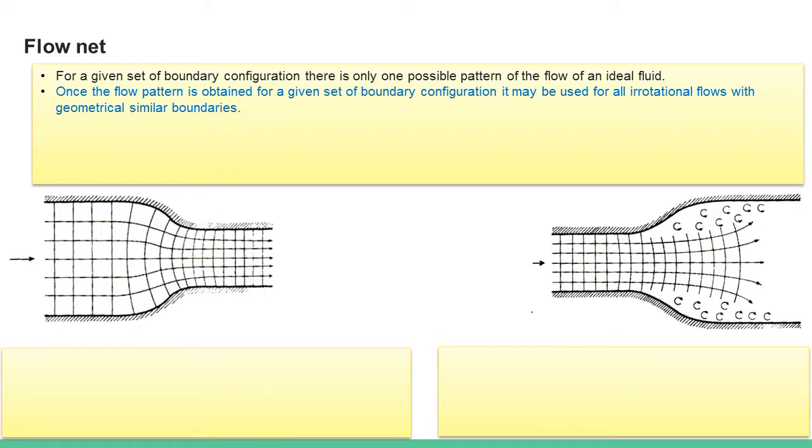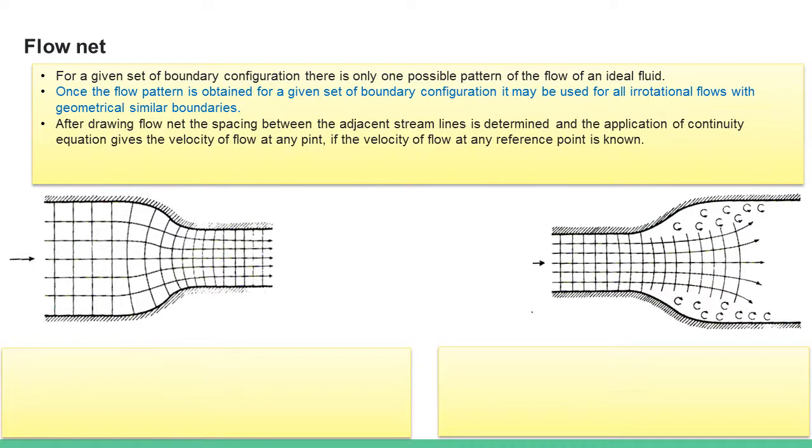That means if the shape is the same, for different sizes the flow pattern remains the same for all irrotational flows. After drawing this flow net, the spacing between adjacent streamlines is found out, and application of the continuity equation gives the velocity of flow at any given point if the velocity of flow at any reference point is known.